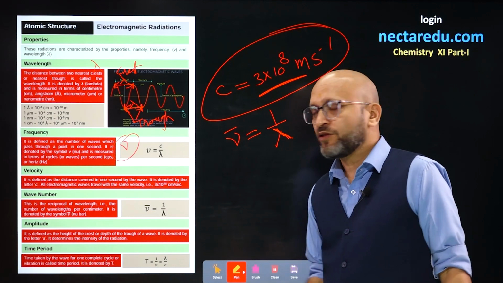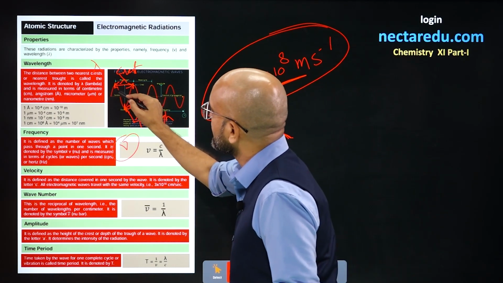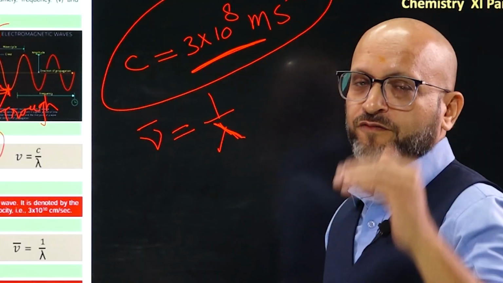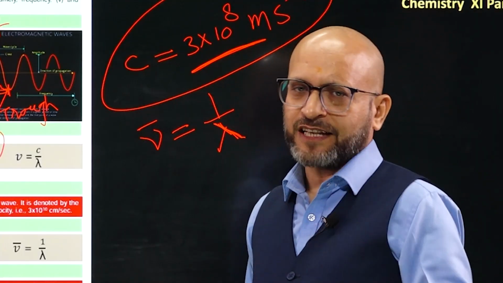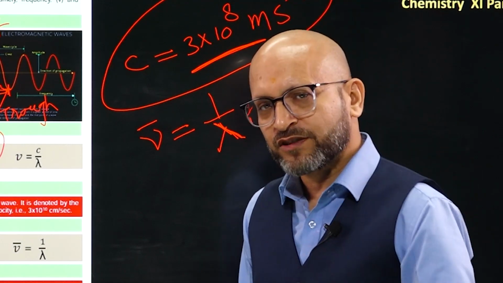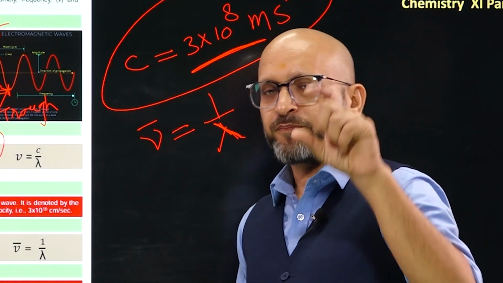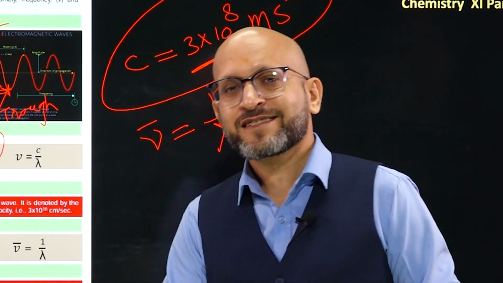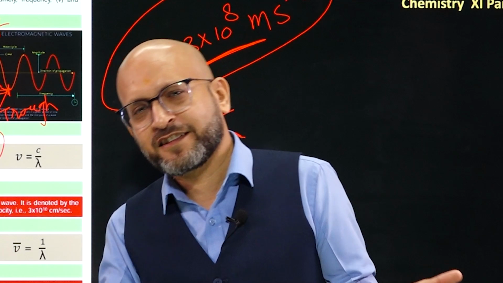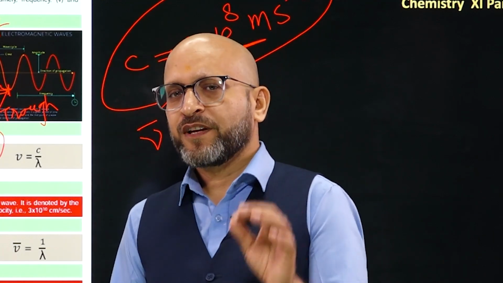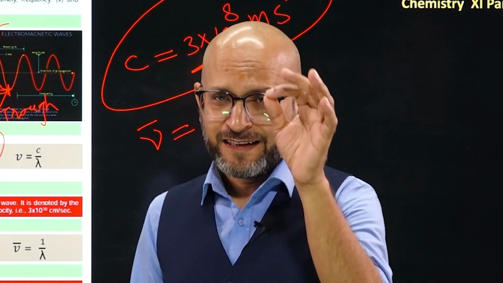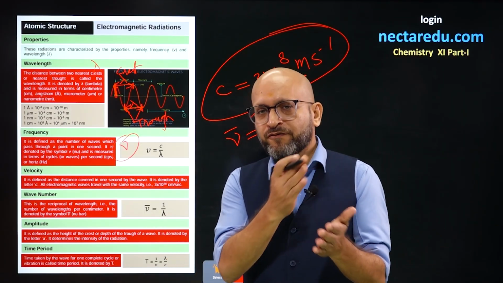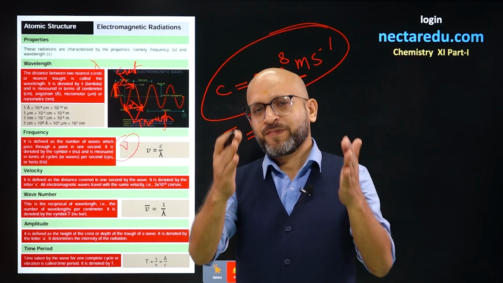And the amplitude, what is amplitude? Amplitude is this value. The distance of the peak, on either side, either on the positive side or on the negative side. The distance of the peak is known as amplitude. Then the last point is time period and that is very simple. As you know, time period is time taken to cover a single wave or time taken during one oscillation is known as time period. That's it.